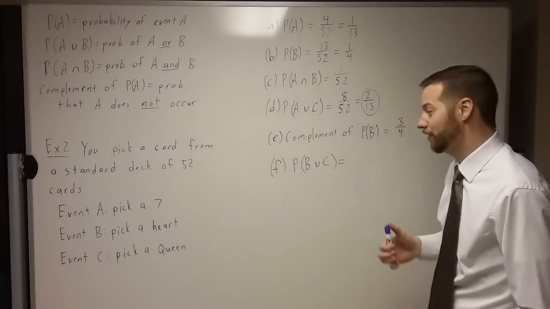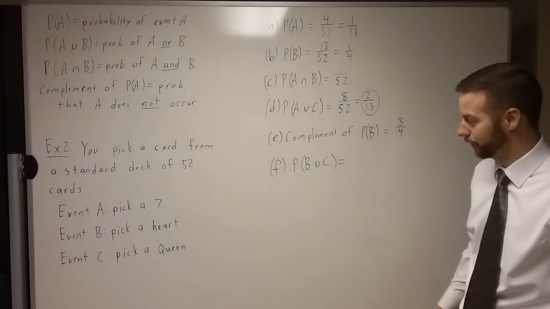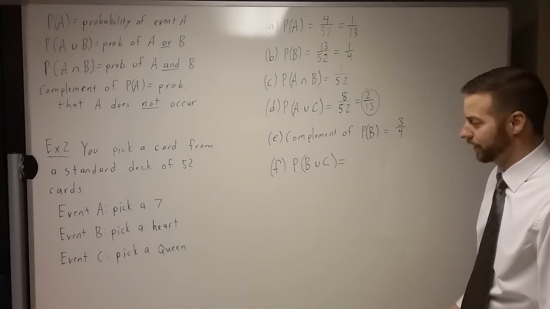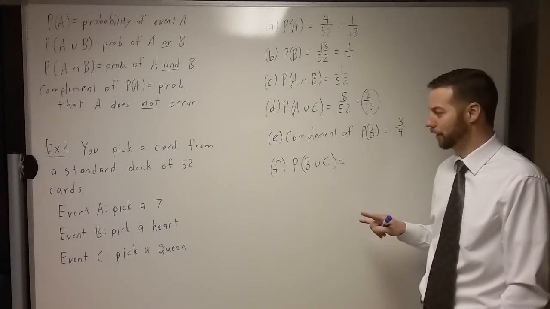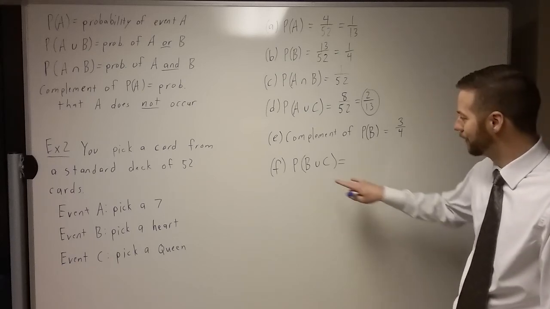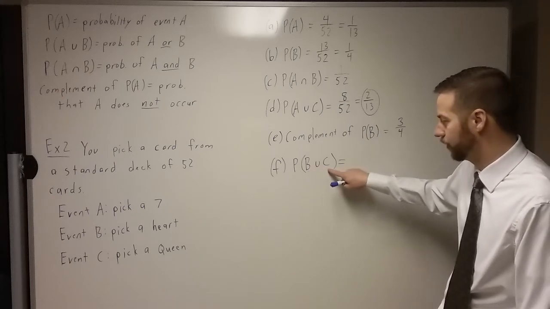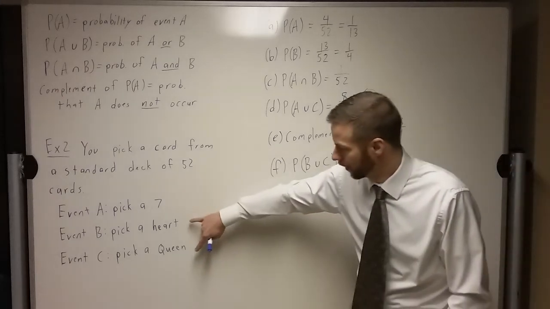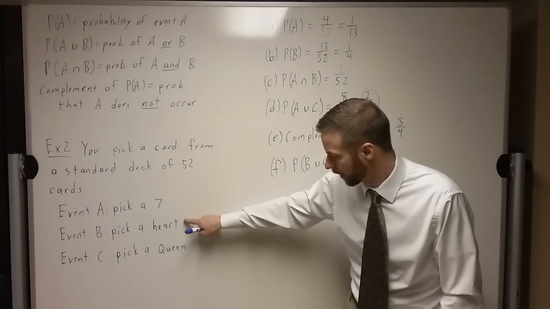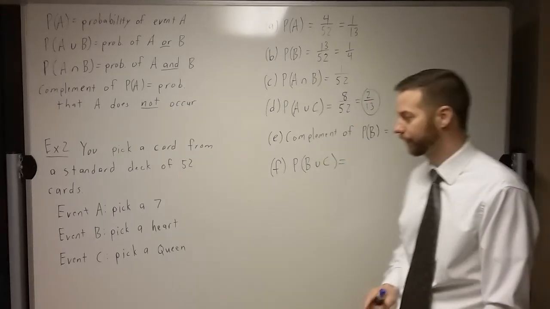And then this one, I'm actually not going to completely answer this question. I'm going to leave it to you guys to think about just a little bit. So a little bit of a cliffhanger ending here. So probability of B or C. So that's the probability of picking a heart or a queen.